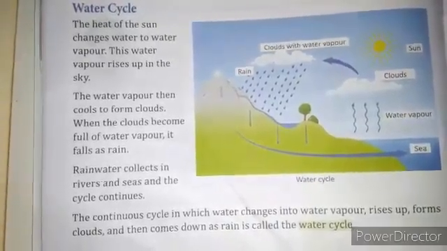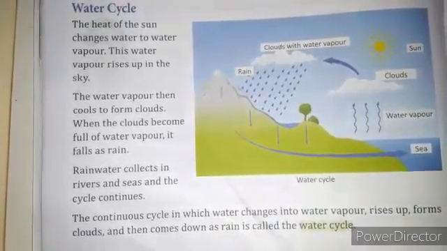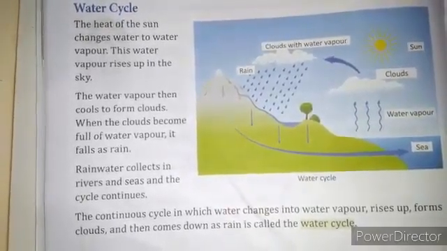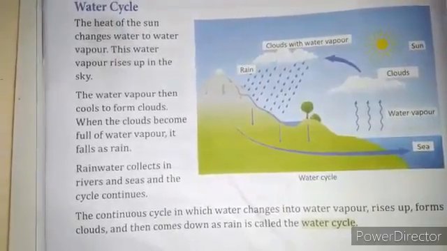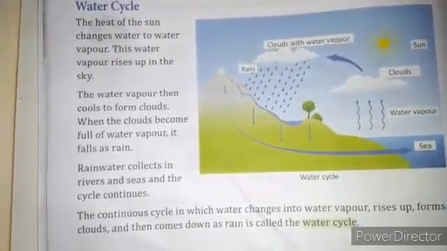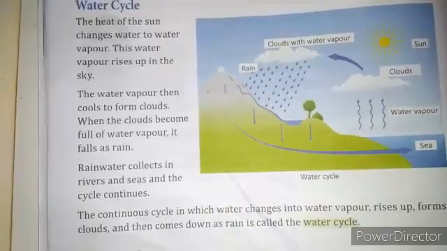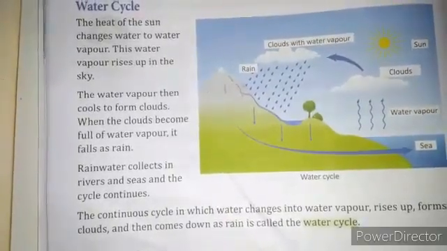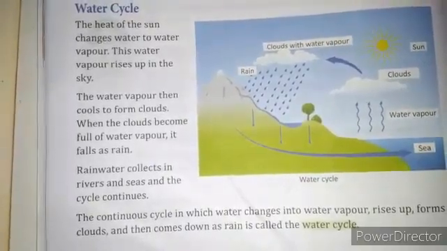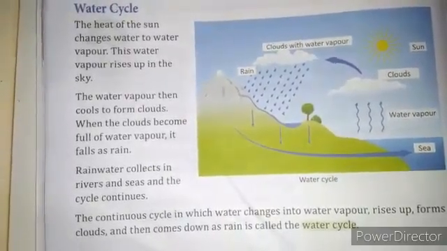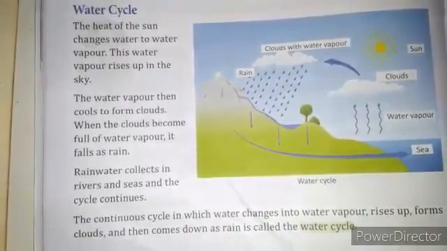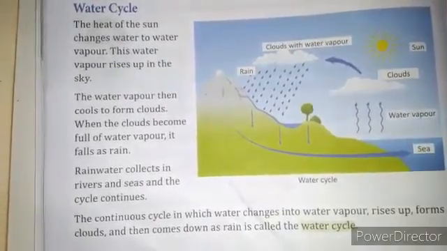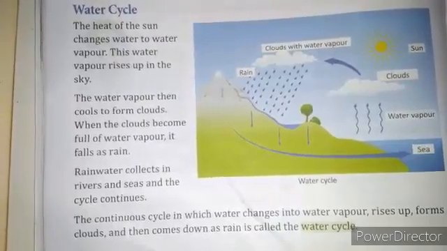Now in this chapter we have learned the various forms of water, how we are misusing water, how we can save water, and how we can manage and secure our water in a proper way. We have also understood the water cycle, the process, and how it continues, because this is a very important process.